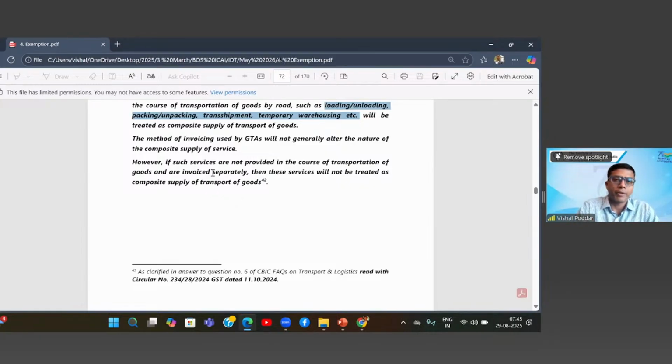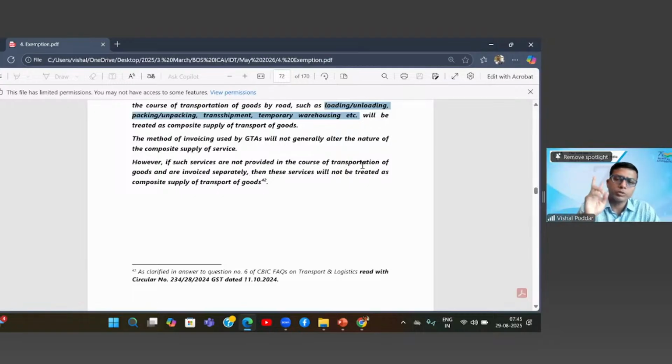However, where these are not provided in the course of transport, that is, either they are not provided by the same transporter, they are taken from other different agencies, or they are provided by the same transporter but not as a part of this transport. So this transport is an independent contract and additional services are an independent contract. In that particular case, this benefit of exemption will not apply.